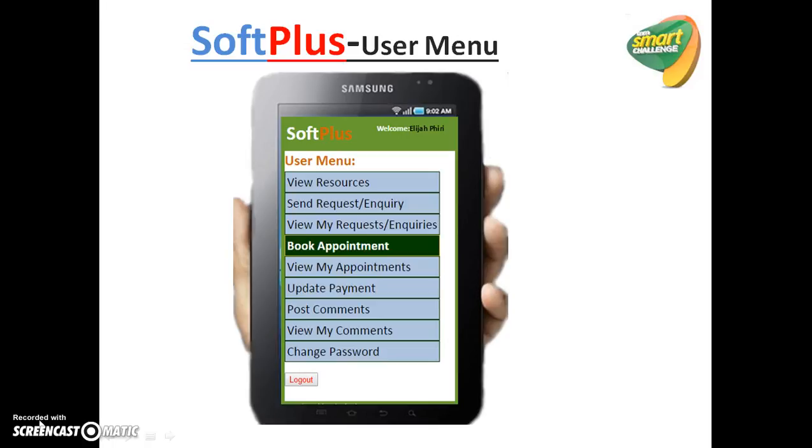What I'm trying to say is, if you are using Airtel Money, that Airtel Money is outside this system. So you do that, but what you get there is just the transaction number. So you bring that transaction number, you update it in the system where it's written update payment. You just enter the transaction number. So the recipient, that is the resource, for example, the doctor, you check that transaction number to verify that you have really paid him. Once that is done, then your booking is confirmed, you meet, you get the service.